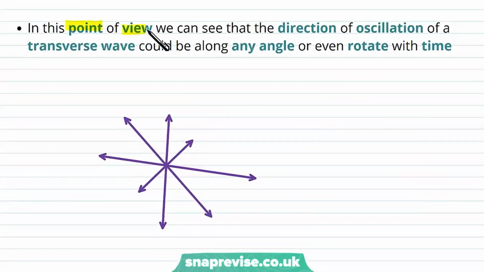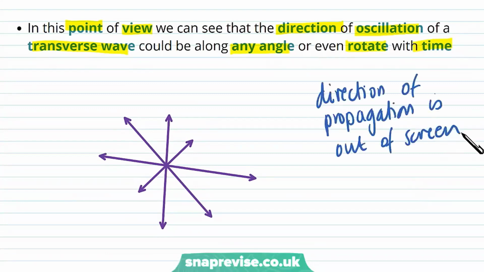In this point of view, we can see that the direction of oscillation of a transverse wave could be along any angle or even rotate with time. So we're saying here that the direction of propagation is out of the screen. So that means the direction of propagation is actually perpendicular to the plane of the screen.